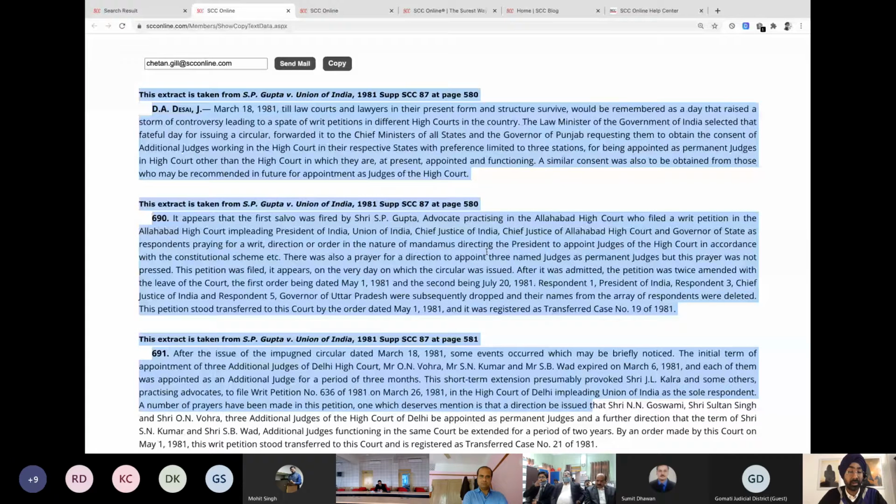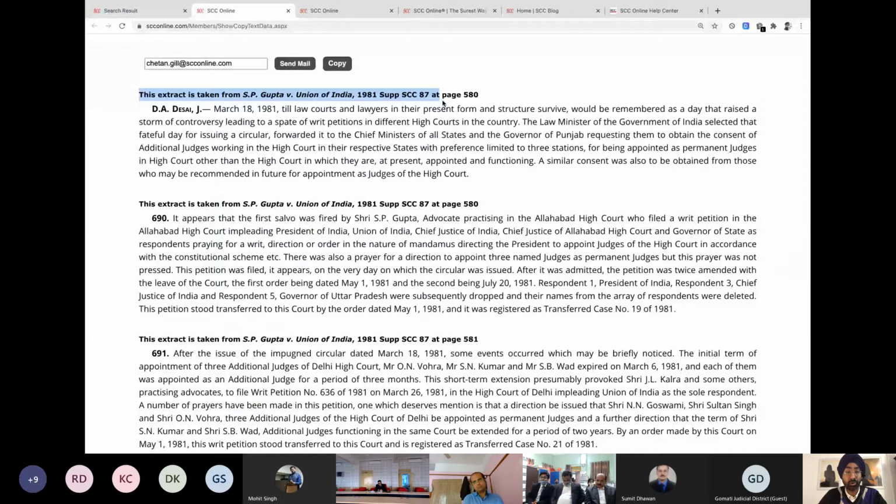But then, what else can you get over here? It says this extract has been taken from this particular case, and the citation is given over here. So the case name and the citation are automatically written for you. You don't have to write it down.